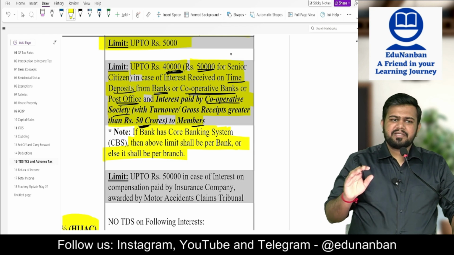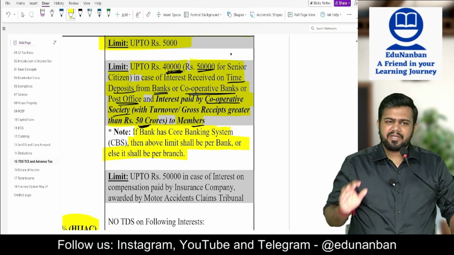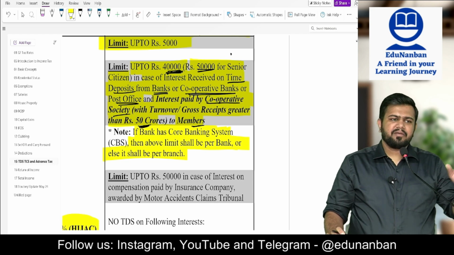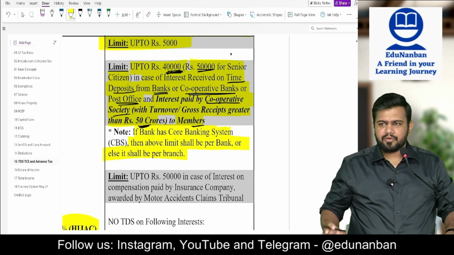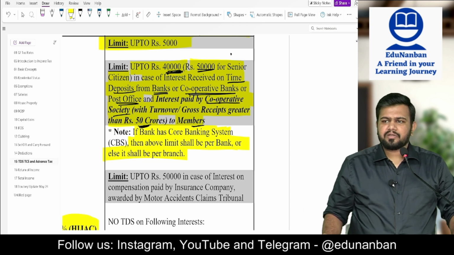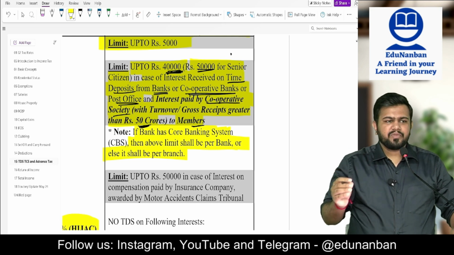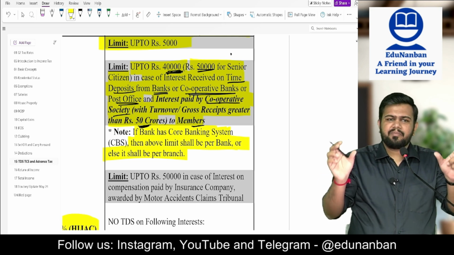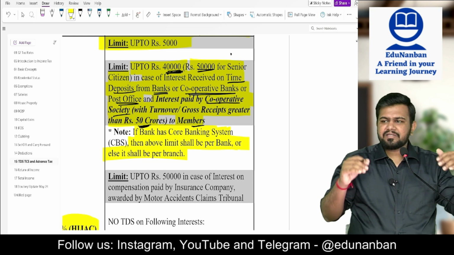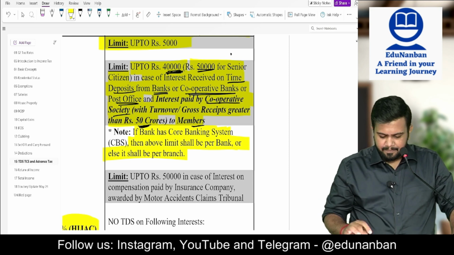However, let us take an example of another bank, ABC Bank. ABC Bank is not having any core banking system. I am having one FD in Chennai, one FD in Coimbatore. FD in Chennai I am earning 30,000. FD in Coimbatore I am earning 30,000. Will there be any TDS? Answer is no. No TDS. So if there is no core banking system, see per branch. The limit will be taken per branch. But if there is a core banking system, limit will be taken per bank. Okay, wow. Next.